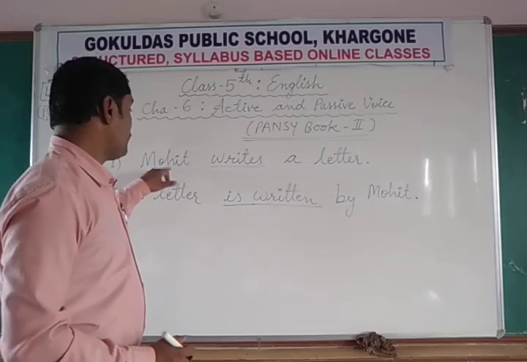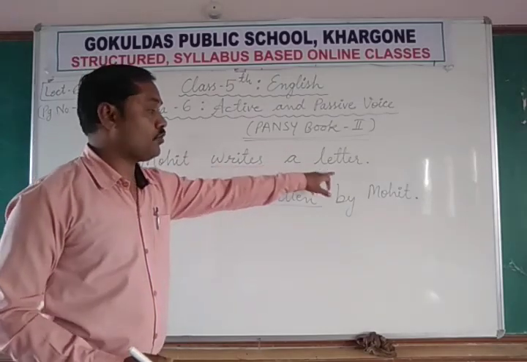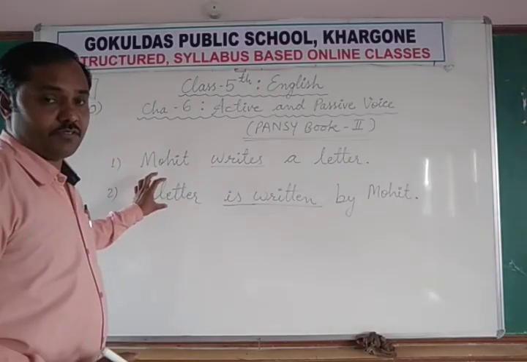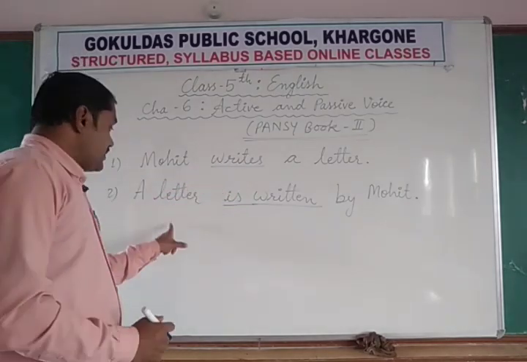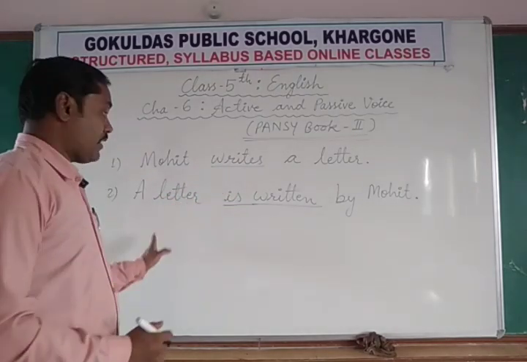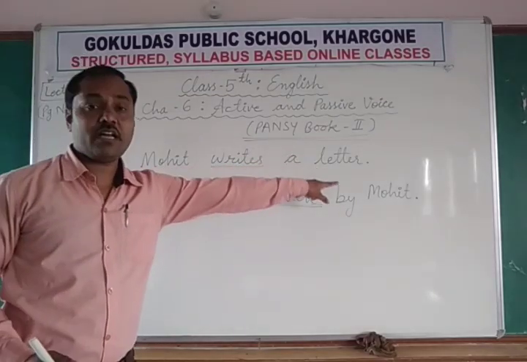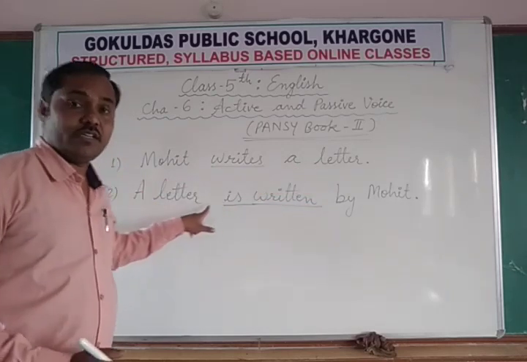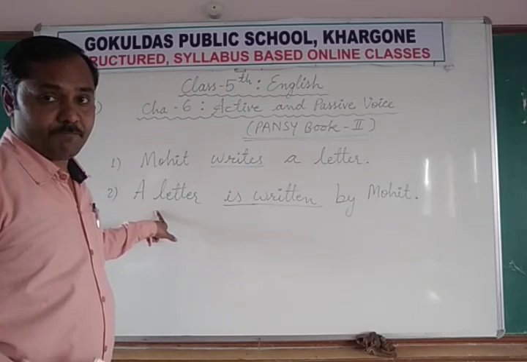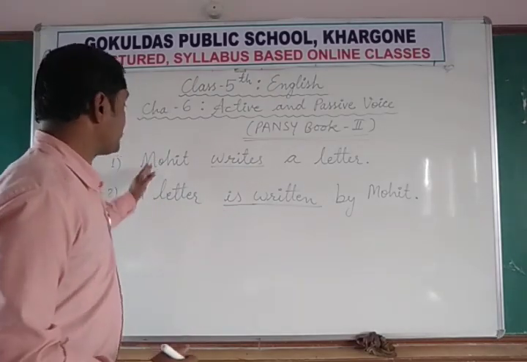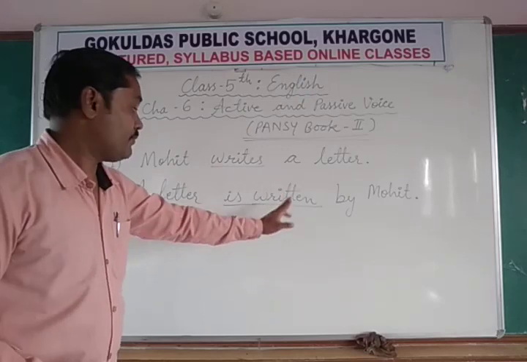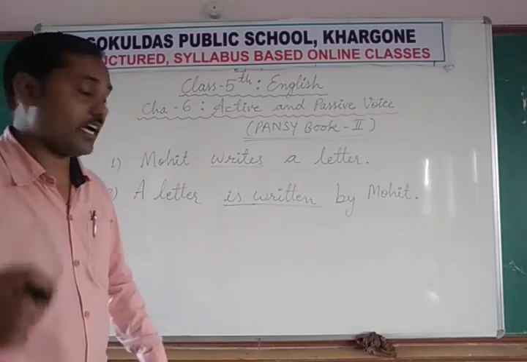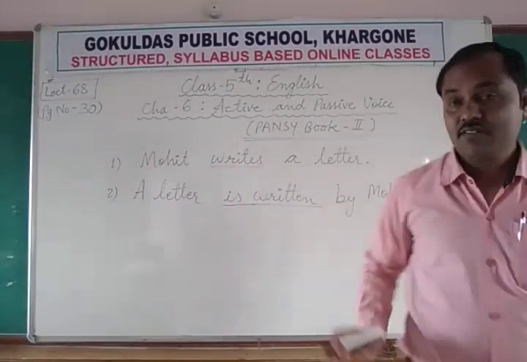Here Mohit does some action to the object, but here the object becomes the subject now, and some action is being done on the subject. इसके ऊपर कोई एक्शन हो रहा है. पहले क्या कर रहे थे? मोहित कोई एक्शन कर रहा था लेटर के ऊपर, but in that sentence a letter was object. Now a letter becomes subject, और सब्जेक्ट के ऊपर कोई काम हो रहा है. पहले सब्जेक्ट कोई काम कर रहा था, that is active voice, but अब सब्जेक्ट के ऊपर कोई काम किया जा रहा है. Is written, लिखा जा रहा है by Mohit. किसके द्वारा? मोहित के द्वारा.